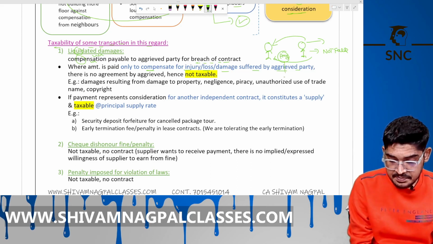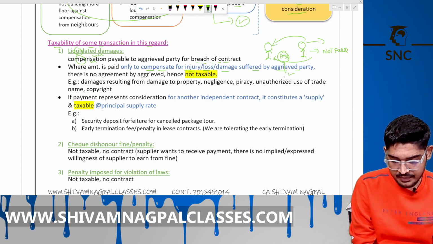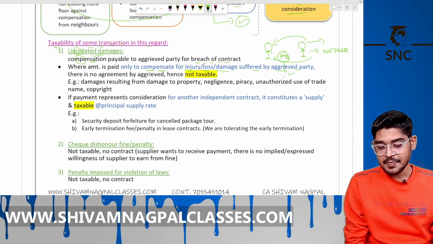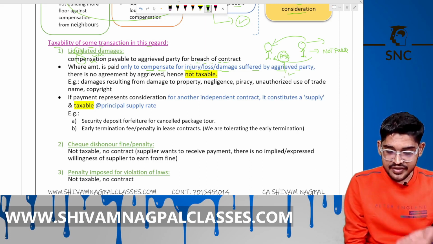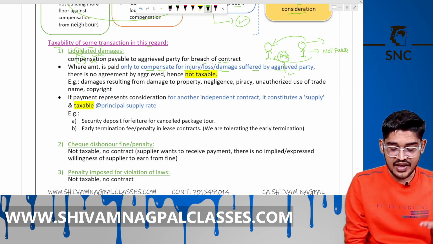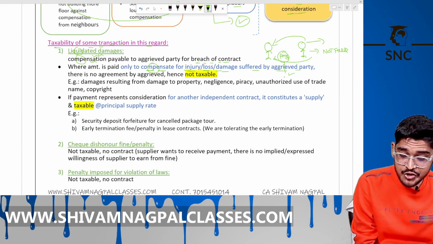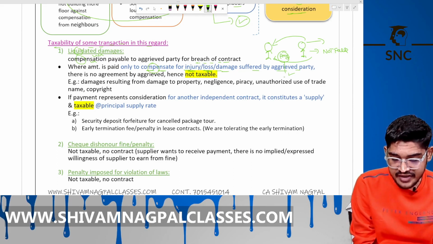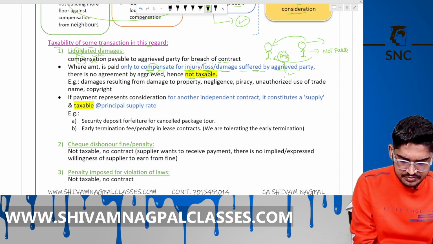I will break that contract and I will pay that money to you. I am just paying this money to compensate you for your injury, loss and damage. We are not playing like that, that I will break that contract and I will pay you. We are making a contract to fulfill that contract. If I break that contract, I am paying that money to you to compensate for your injury, for your loss, for your damages suffered by you. So it's not taxable.